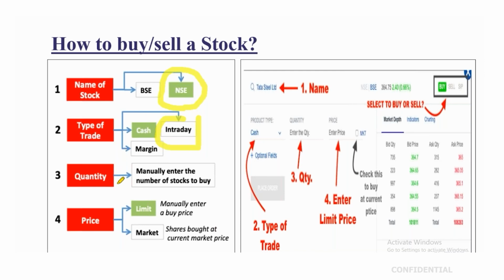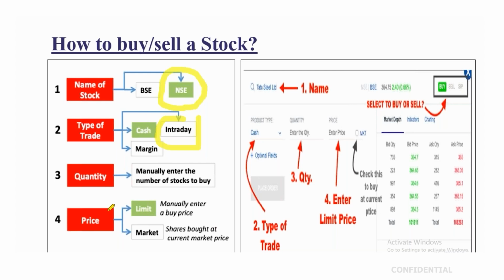Then the third one is quantity. How much quantity are you required to enter? If you have decided to take 100, 10 or 20 quantity of a particular security, you have to decide how much quantity to take. You have to manually put that amount in the order quantity field, and based on that the trade will execute. And the fourth very important thing is price: at what price you have to place an order.